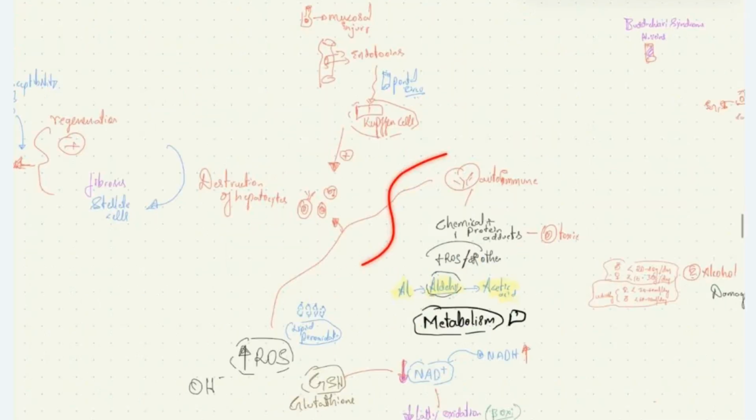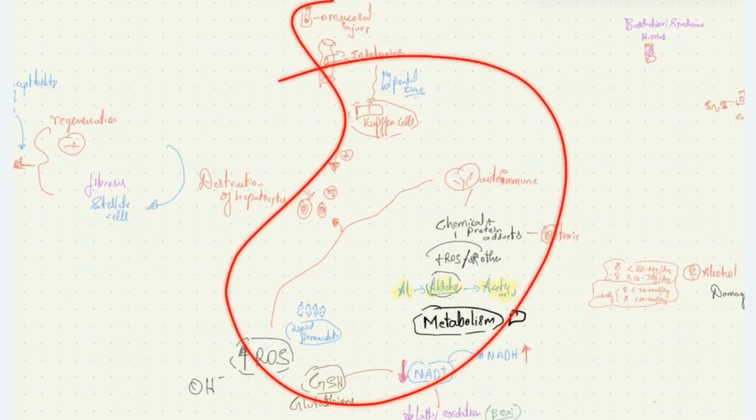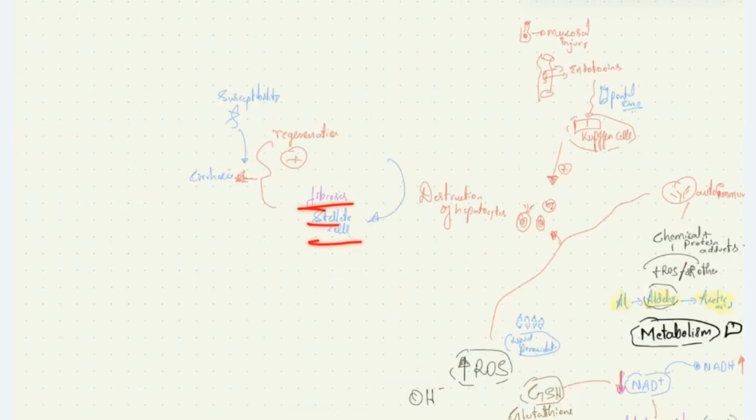Along with that, the mucosal injury causes impaired permeability of the GIT, where there will be influx of endotoxins into the portal system. The endotoxins reach the liver, and then the Kupffer cells will get activated and cause inflammatory damage inside the liver. All these factors cause destruction of hepatocytes followed by fibrosis due to activation of stellate cells. And then there will be associated regeneration, forming regenerating nodules and cirrhosis in this patient.